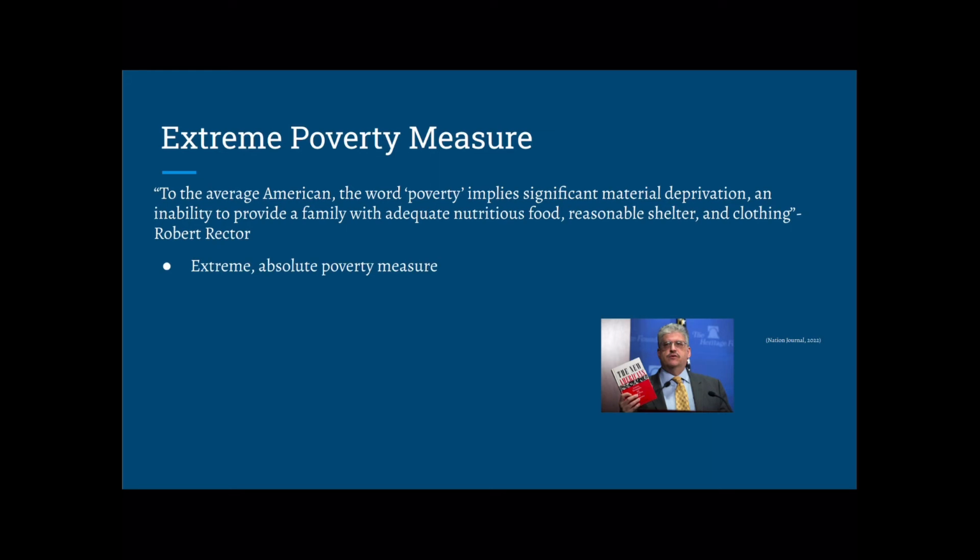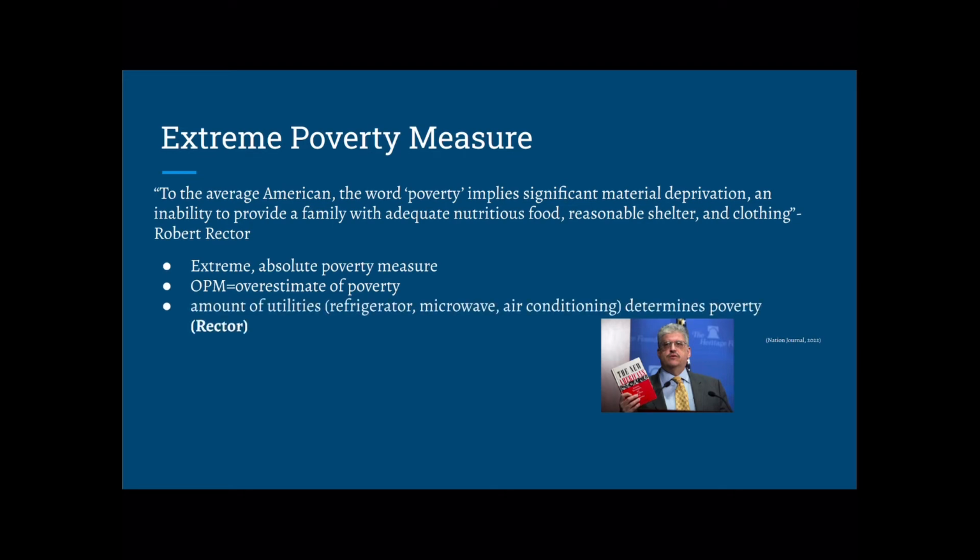Rector believes in an extreme poverty standard, that if one's basic needs are met, then they should be considered above the poverty line. Proponents of this measure argue that even the OPM, which is only 3 times minimum food cost, overestimates poverty in America. Rector also believes that possession of a certain amount of amenities, such as a refrigerator and microwave, means that a person should not be considered as experiencing poverty. This approach directly equates material possessions to quality of life. By solely considering amenities and minimum income, the full picture is not captured.